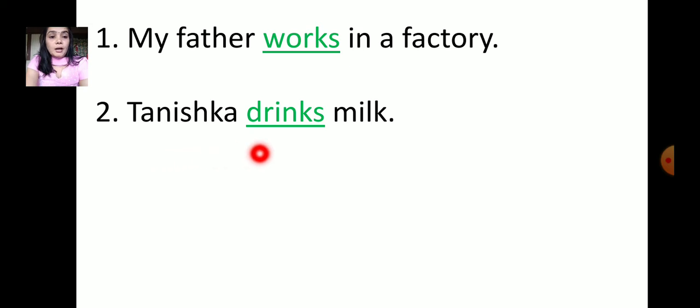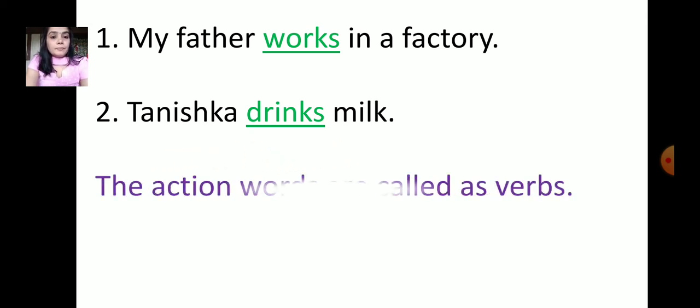Here the action words are works and drinks, and the subjects are father and Tanishka. So what is father doing? He is working in a factory. What is Tanishka doing? She is drinking milk.